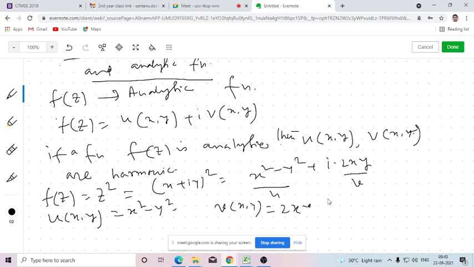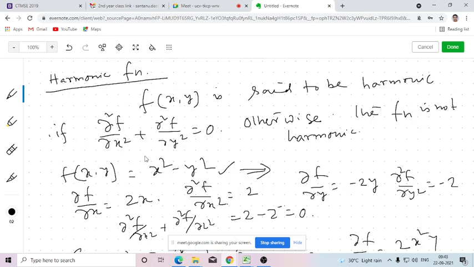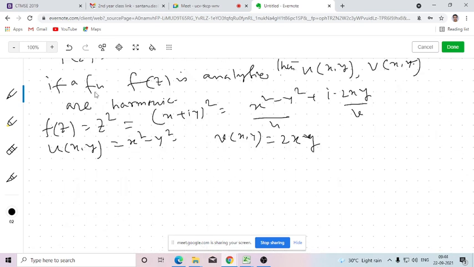So here you can easily show that this function is analytic because you know that z square is differentiable everywhere. So this function will be an analytic function, as well as an entire function. So now u(x,y) is this. So already we have shown that this function x square minus y square is harmonic. So now if we can show that v is harmonic, then we can verify this theorem, because as per this theorem, if a function is analytic, then both of its real and imaginary part always should be harmonic. So here we are verifying that for v.